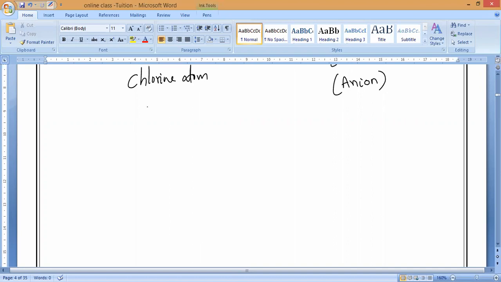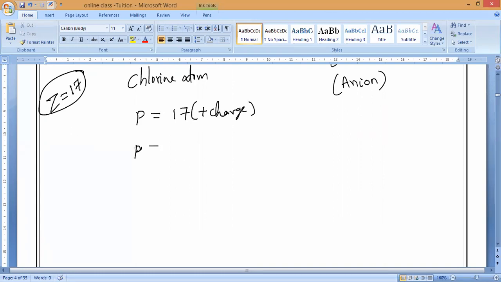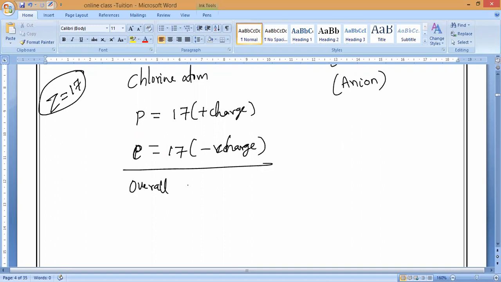Now for the chlorine atom, what is the number of protons? The chlorine atomic number Z is 17, so the number of protons is 17, positive charge. The number of electrons is also 17, negative charge. So what is the overall charge? Overall zero. Charge equals 0. Are you clear?